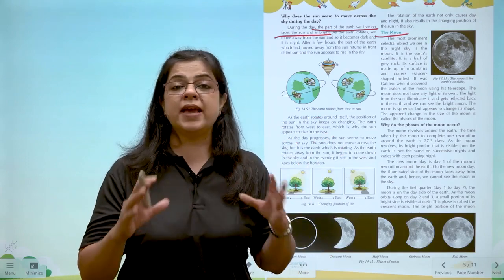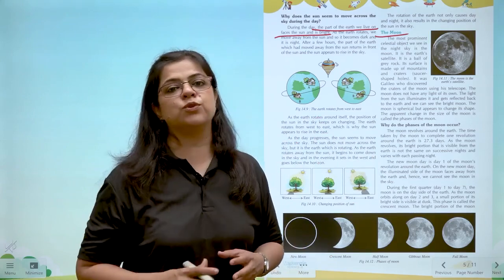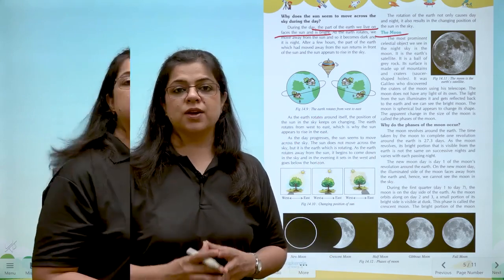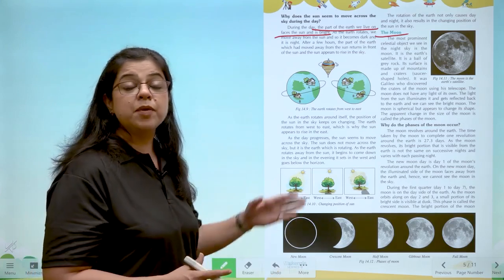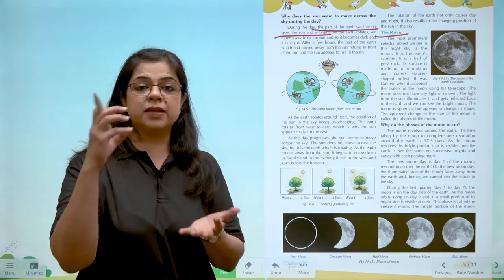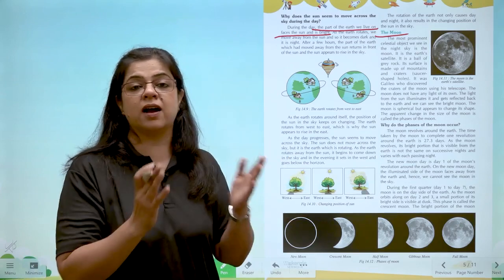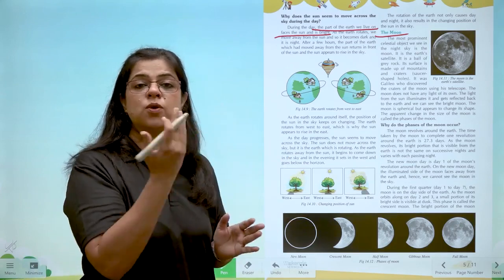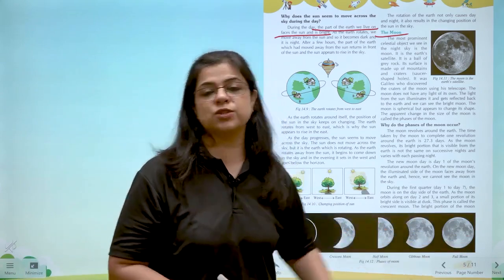मून टेक्स 28 days approximately to complete one revolution around the earth. मजे की बात यह है that at any given point in time मून अर्थ के आसपास घूम रहा है. इसका मतलब हर जगह से जो मून दिख रहा है वो कंप्लीट नहीं दिख रहा, because some of the moon is on the other side. These causes the phases of the moon.